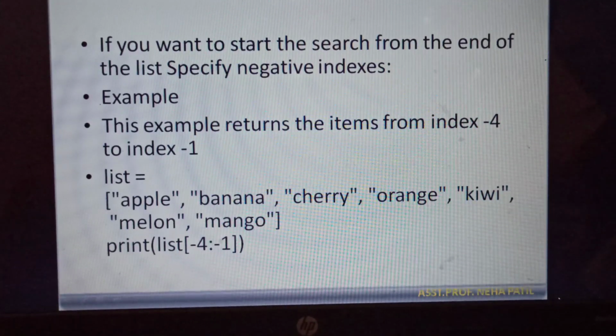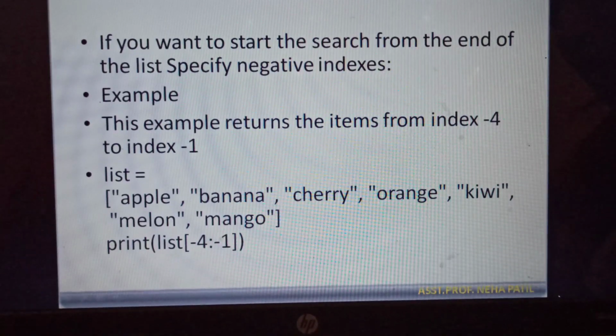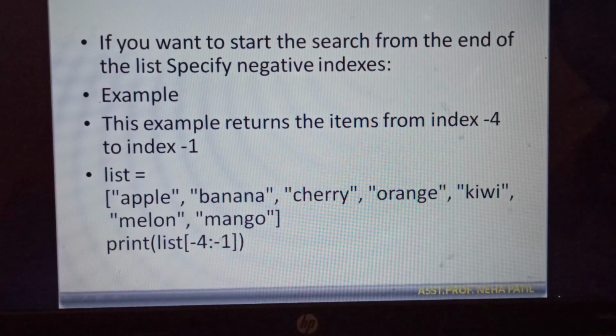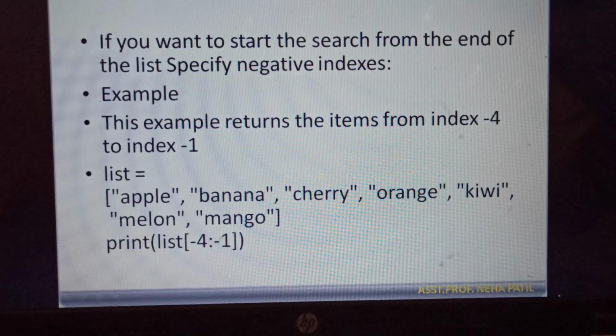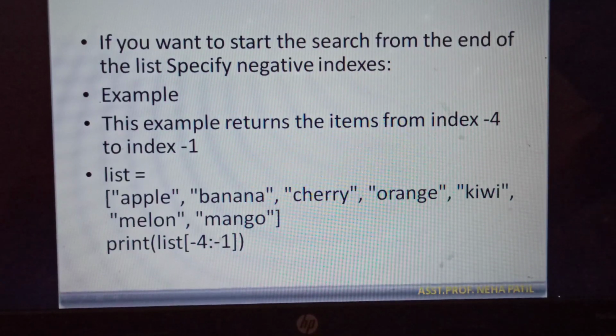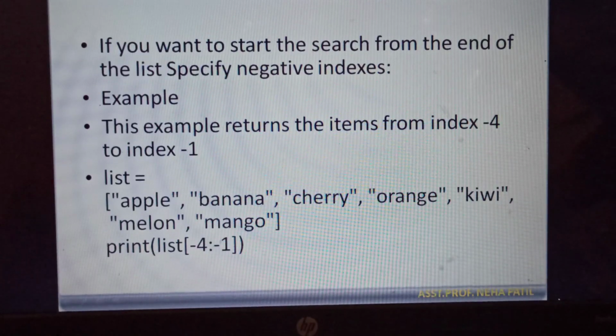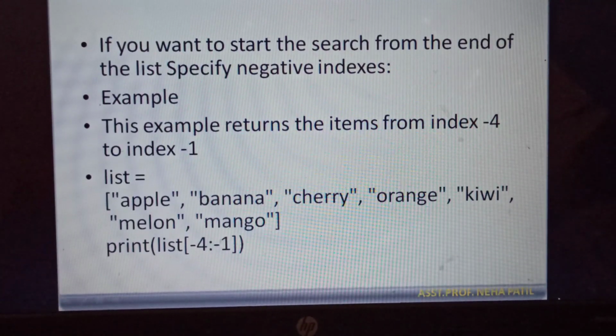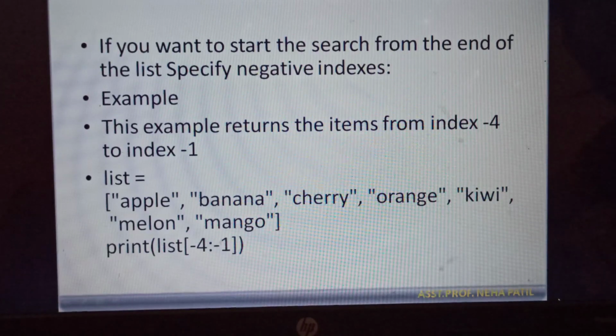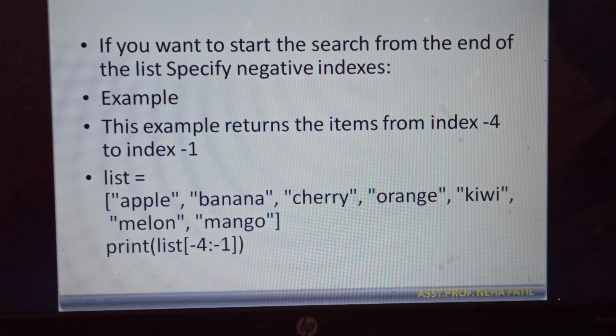So it will start from the -4th item and it will go till the end of the list. In this case, mango is at the -1 position, melon is at -2, kiwi is at -3 and orange is at -4. That means we will get the output from orange to mango. So like this way we can specify the negative index.